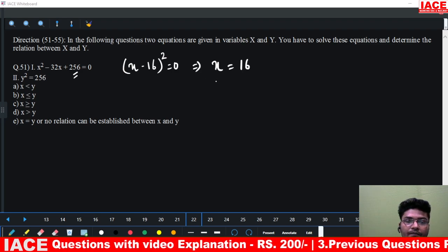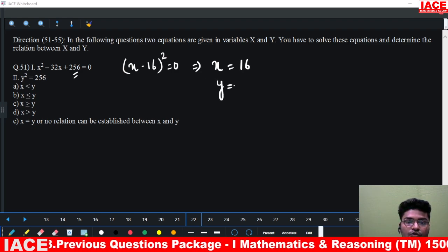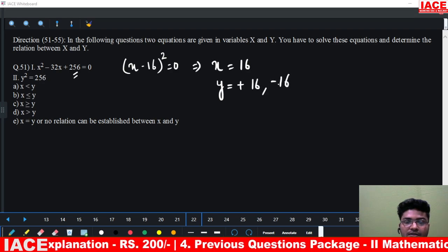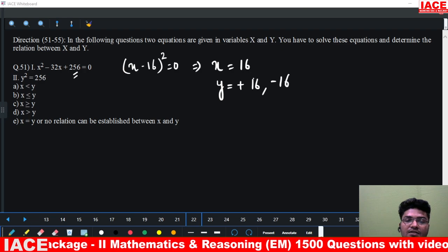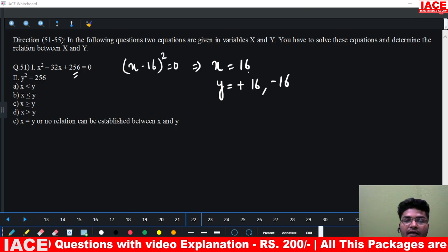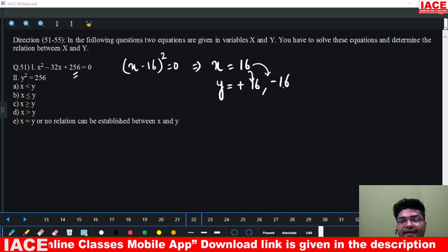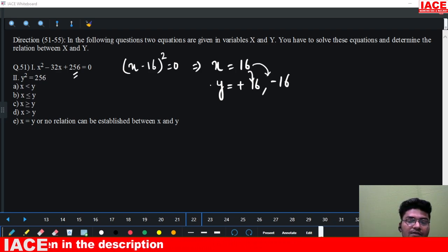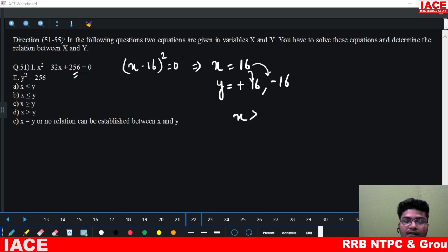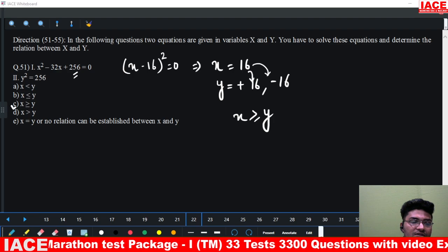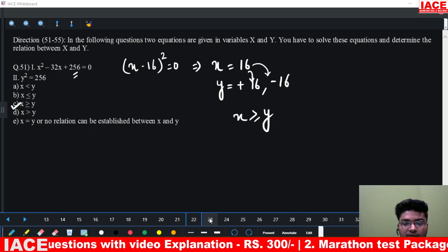What about y? Y square is 256, means y can be plus 16 and y can be minus 16. So if I start comparing, 16 is equal to 16, and 16 is greater than minus 16. That means x will be greater than or equal to y. That is our option C. Option C is the right answer.